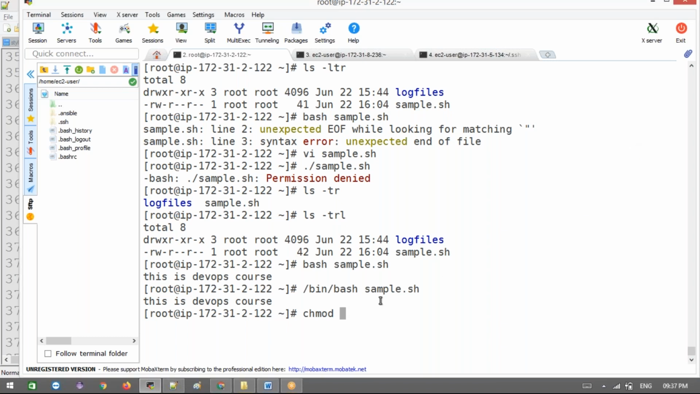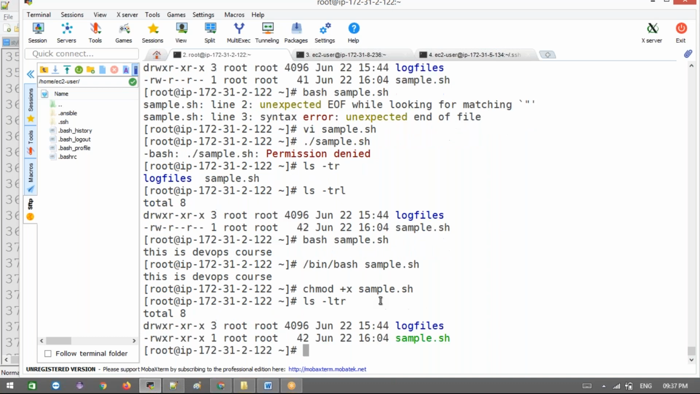Plus x, or a plus x, or whatever. Let's say plus x means what? Executable permission. Like x means executable. Okay, and the next, what is the sample.txt? Now we got the permission. Now see that color got changed.